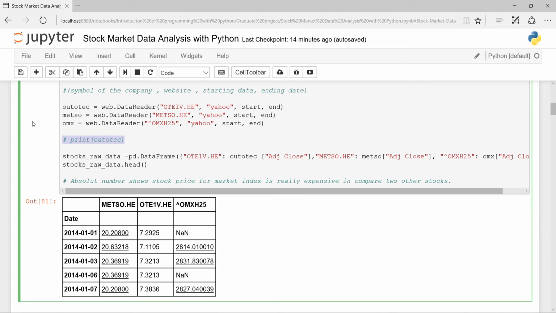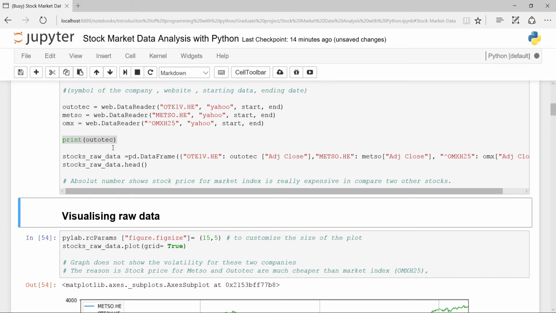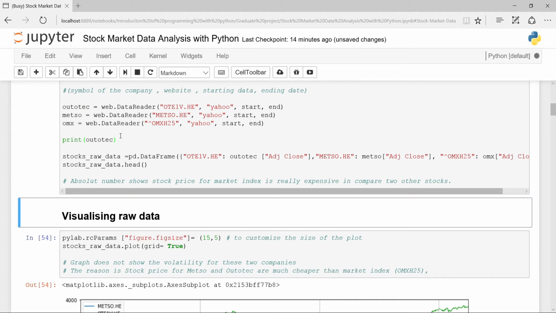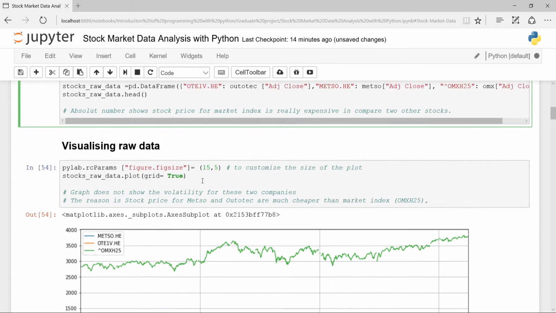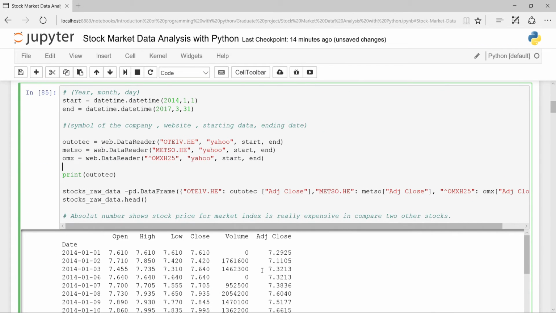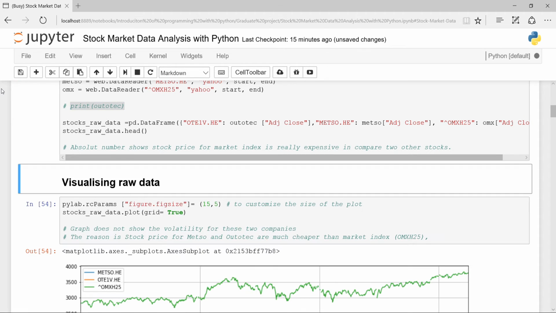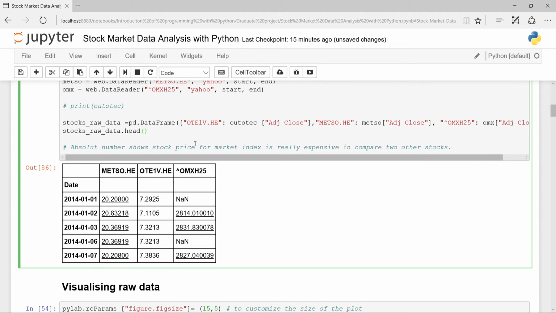If I just bring the data for Outotec, the first one, the result that I'm going to get is like this. There are 6 columns here, but I'm interested just in the last one because it has dividend and split included. So through the pandas data frame, I can get all 3 sets of data that I need for the adjusted close.